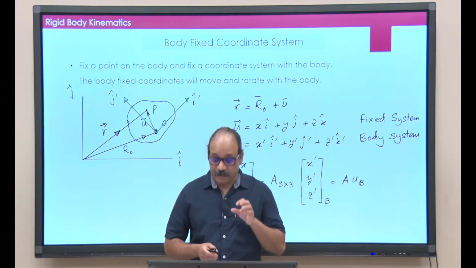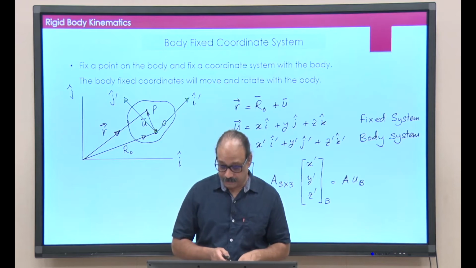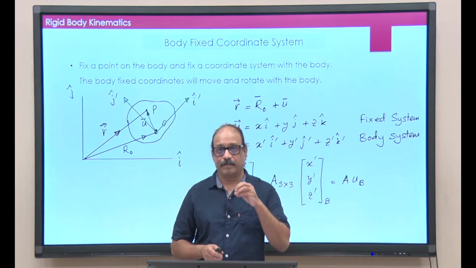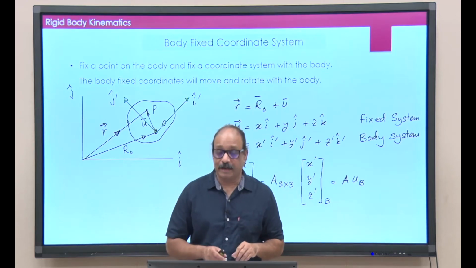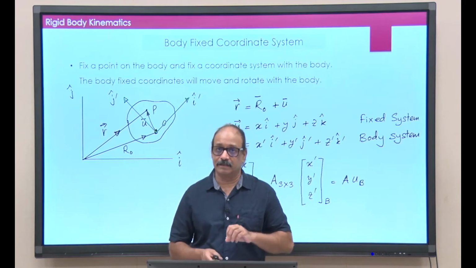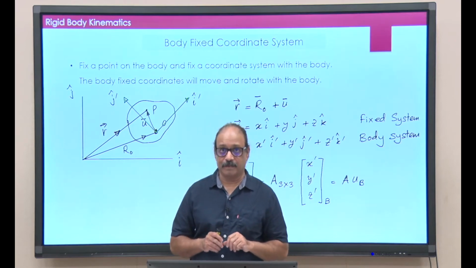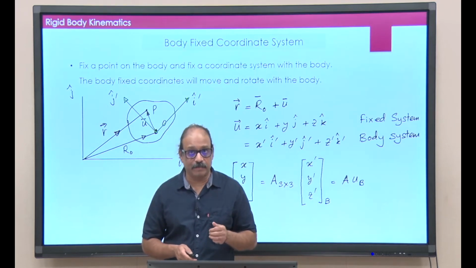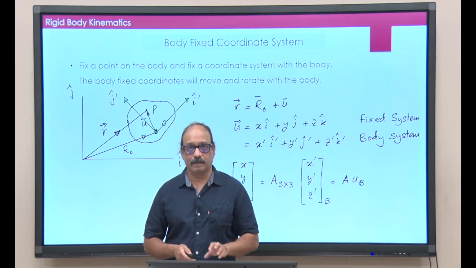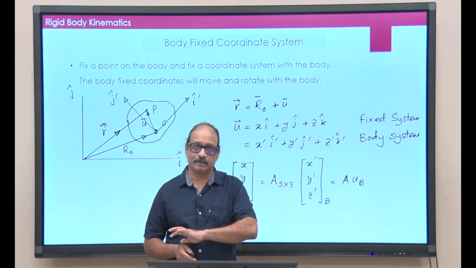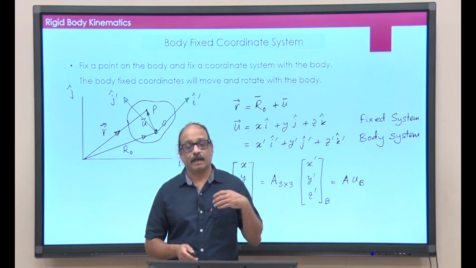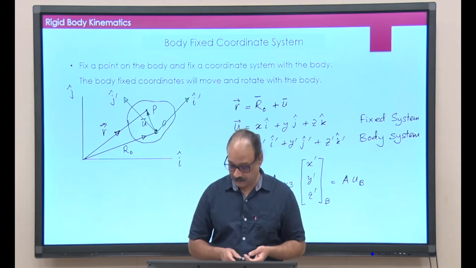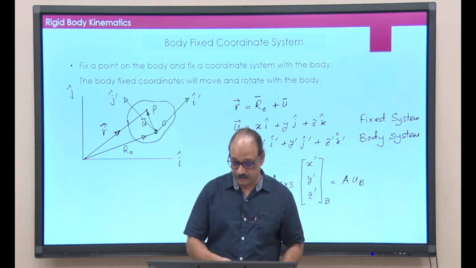So, once I give you x prime y prime z prime, I can calculate x y z by multiplying by a 3 by 3 matrix. This is basically a simple rotation operation. Or if you do not want to think of rotation at this moment, it is basically a linear transformation from an orthogonal coordinate system to another orthogonal coordinate system. And since it is a linear transformation, I can express it as a 3 by 3 matrix. And I will write it as x, y, z.